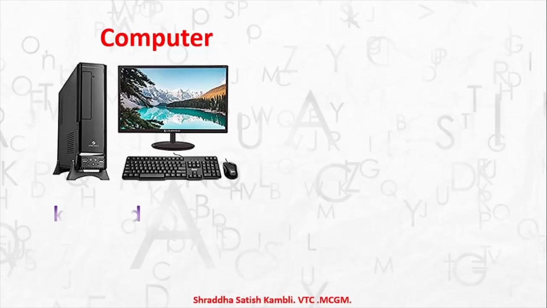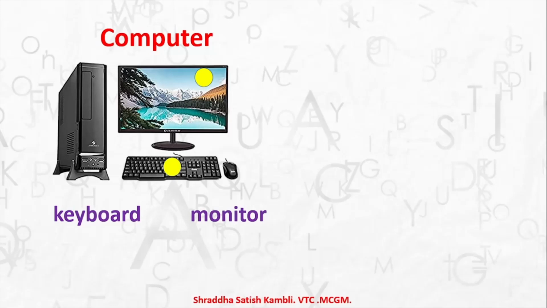For example, we have the keyboard, which you use in order to type the letters or the words or the sentences. Then you have this particular thing here, which is the monitor. Whatever you type, you can see it on the monitor, which is like a small television screen.